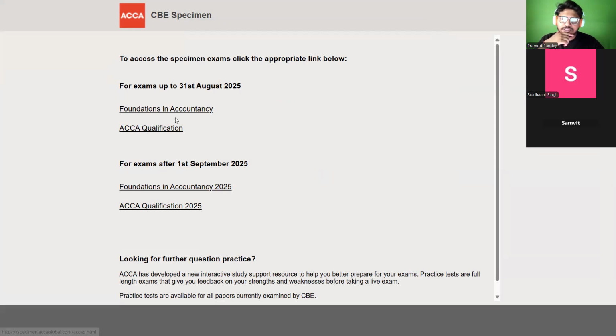Foundation in accounting is available for those who took admission into ACCA before their 12th. But we will be following this link. I don't know what the change is between the two, but the ACCA qualification is what we have to follow.